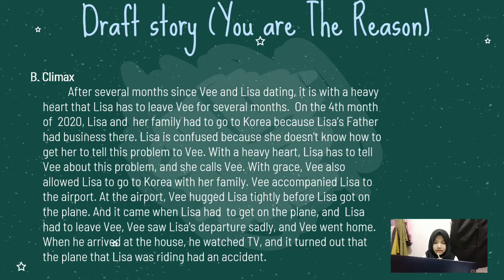V accompanied Lisa to the airport. At the airport, V hugged Lisa tightly before Lisa got on the plane. And it came when Lisa had to get on the plane and Lisa had to leave V. V saw Lisa's departure sadly, and V went home. When he arrived at the house, he watched TV, and it turned out that the plane that Lisa was riding had an accident.